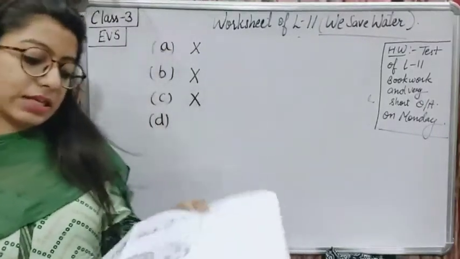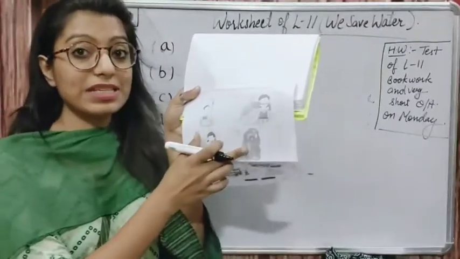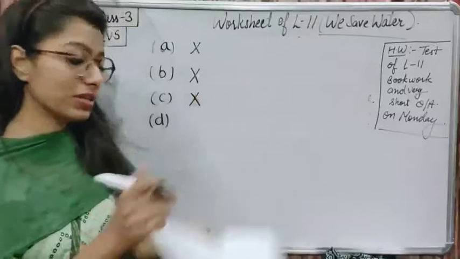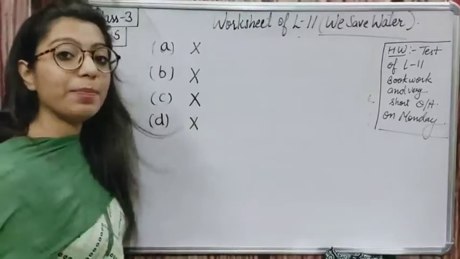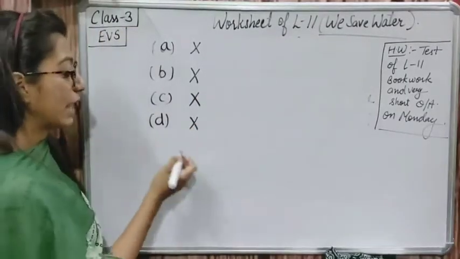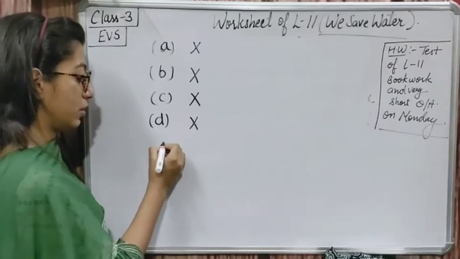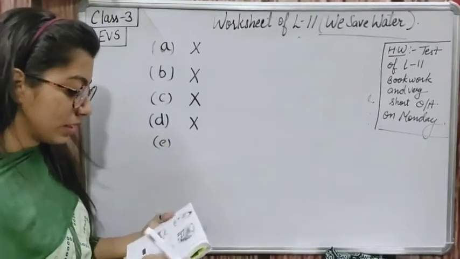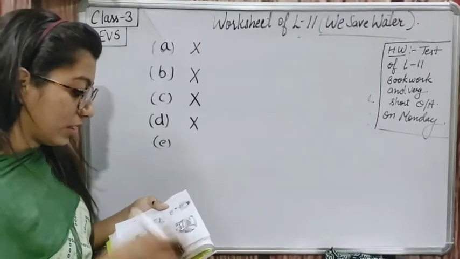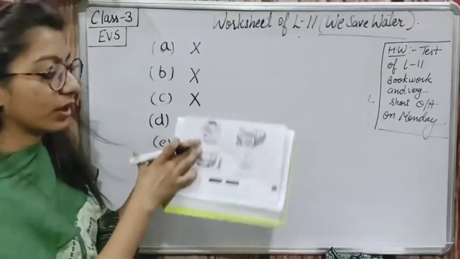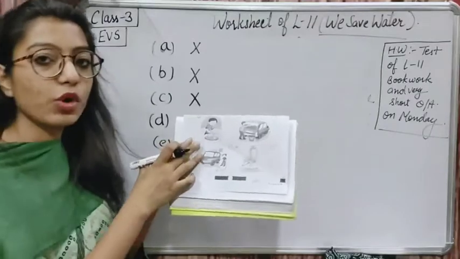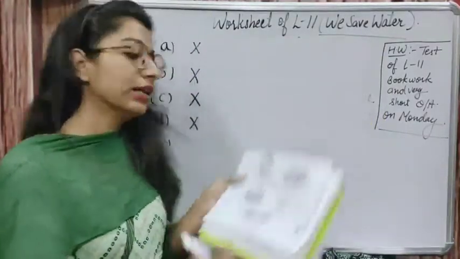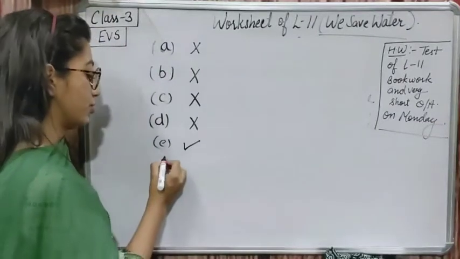Then next, you can see this tap is leaking, right? This tap is leaking. So this is again a cross. We should mend the taps. Always we should mend the taps as soon as possible. Okay, the next is, yeah, this boy is drinking water. This boy is putting water in the glass. So he is doing right. So this is the correct picture.